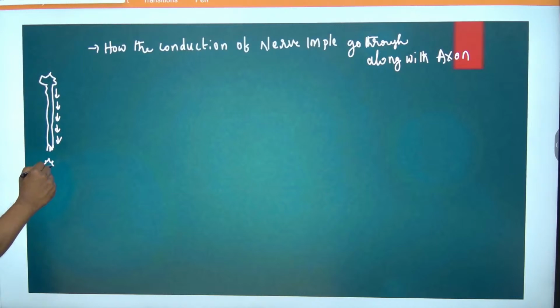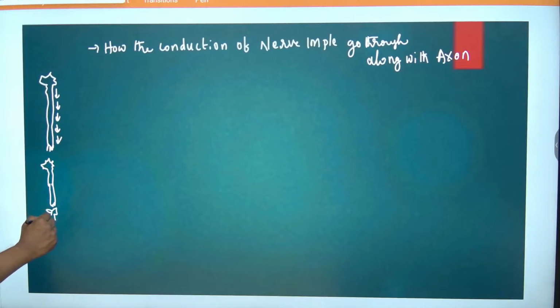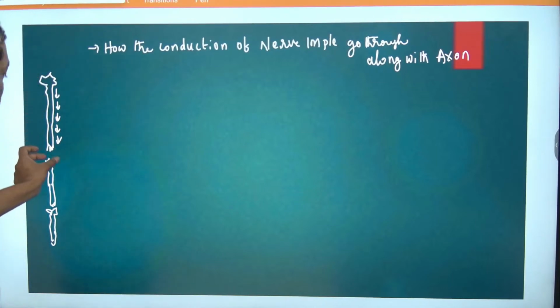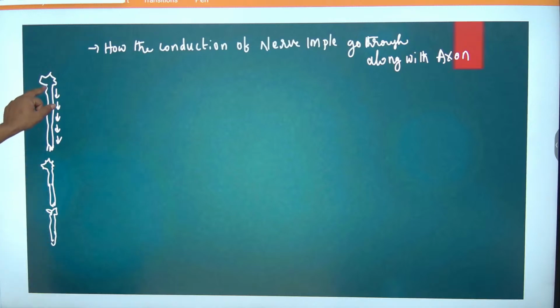This is the next axon, and this is the next axon. Throughout the body, signals pass through the neuron cells. The axon is the long part of the neuron. They pass the signal through the axon membrane layer.